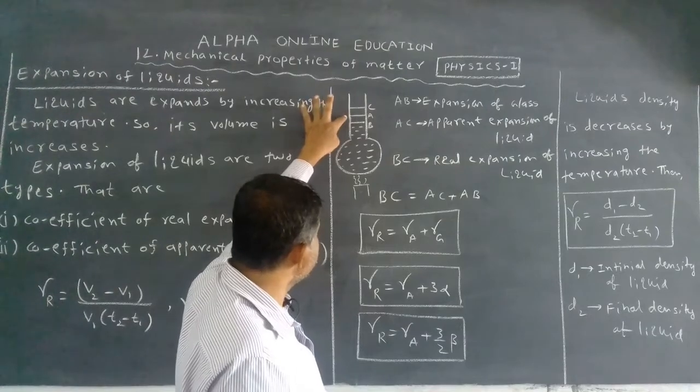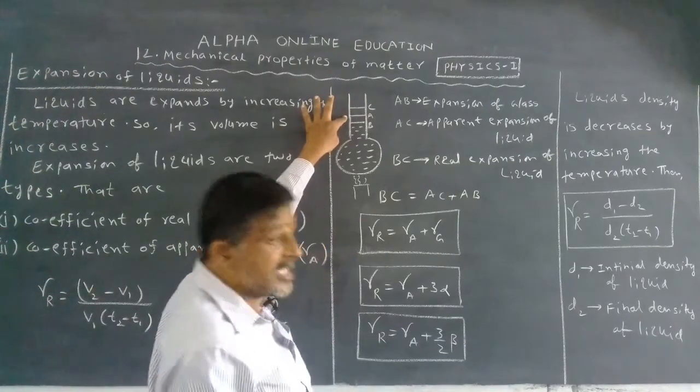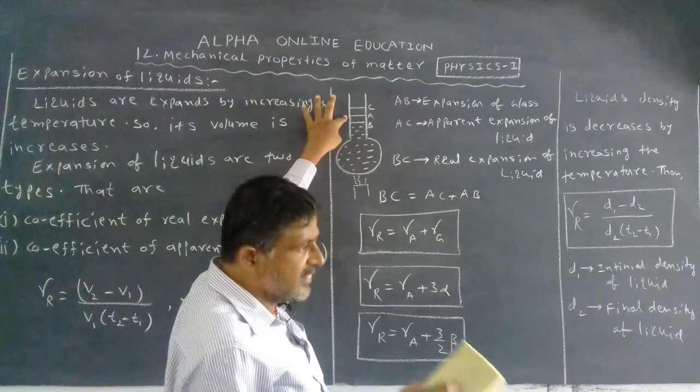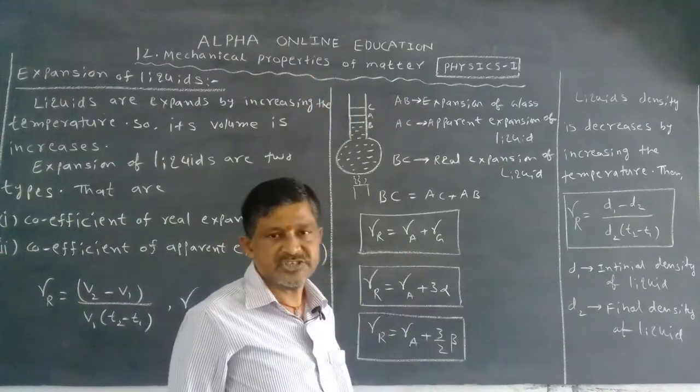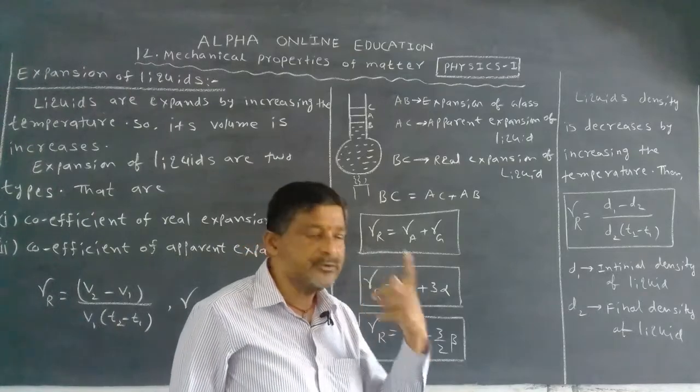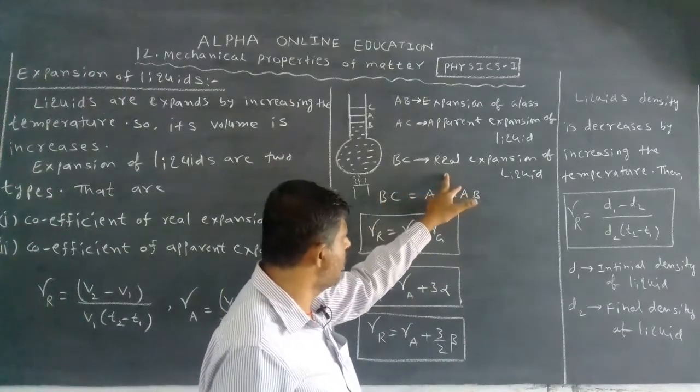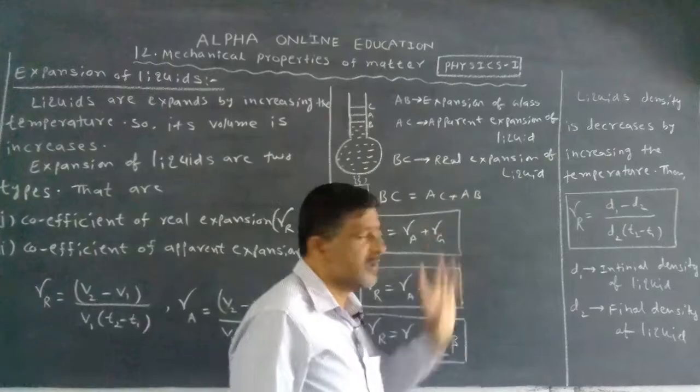We took the liquid first up to point A, so we feel that it expands from A to C. But A to C is an apparent expansion, and the real one is B to C. BC is called the real expansion of the liquid.